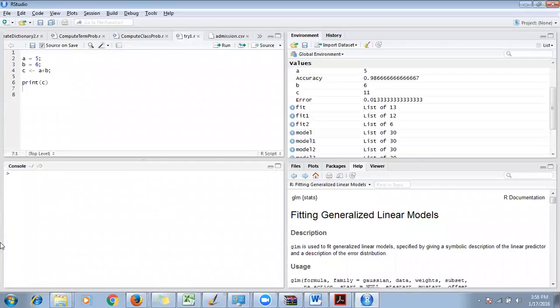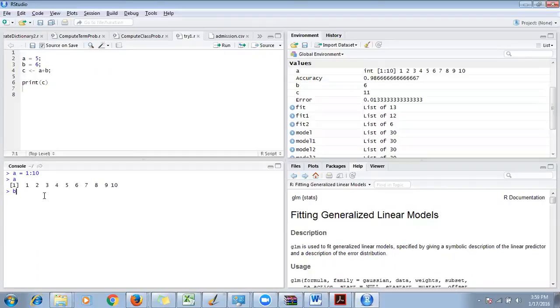So what I'm doing is a equal to, I'm just creating two vectors. I have created a sequence from 1 to 10, and I have kept it in a vector called a.